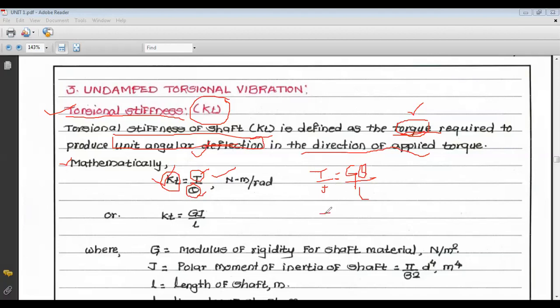So we can write from this equation, T by theta is equal to, this J term goes to the right hand side,